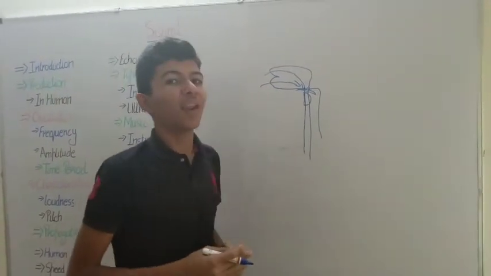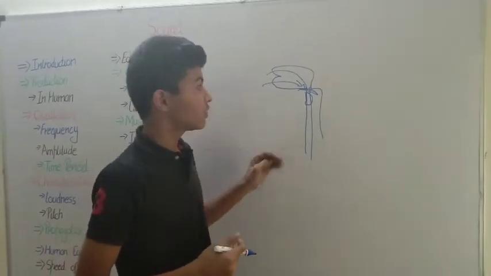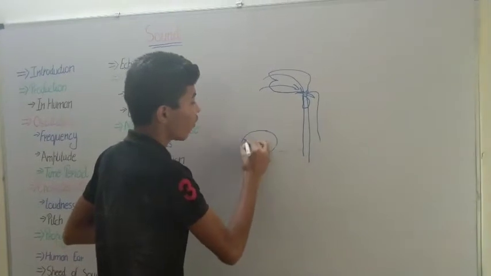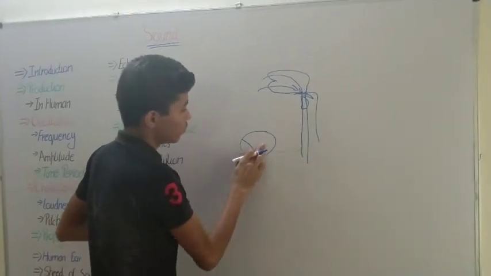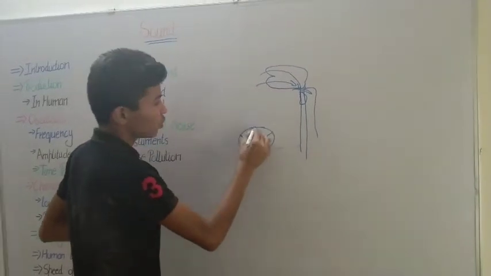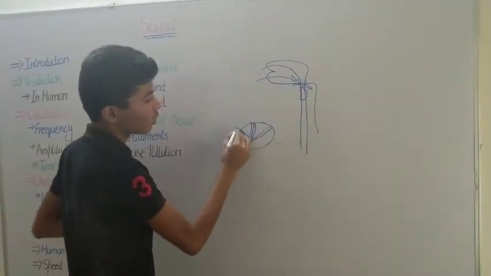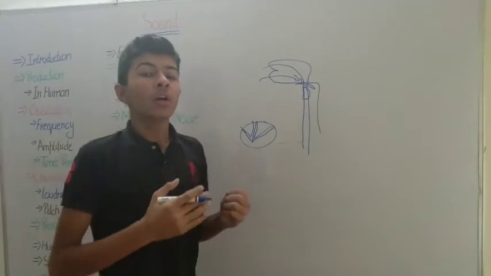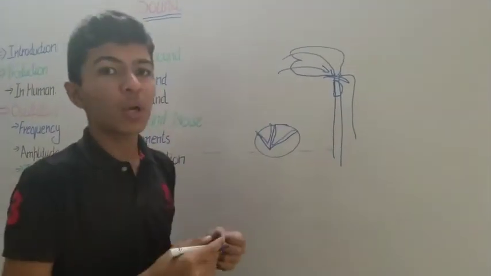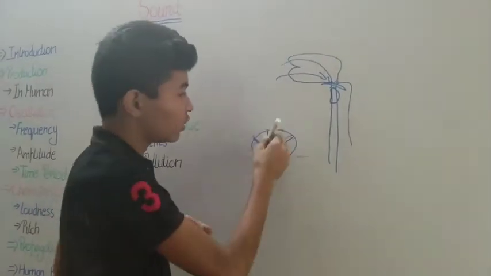As I told you, this is known as the voice box, in which the vocal cords are present. These are two different muscular organs. When we are taking in air, the voice box is open because it has to pass the air inside.